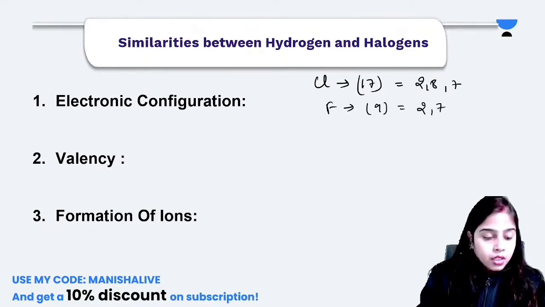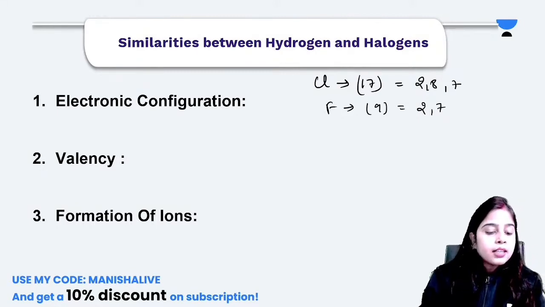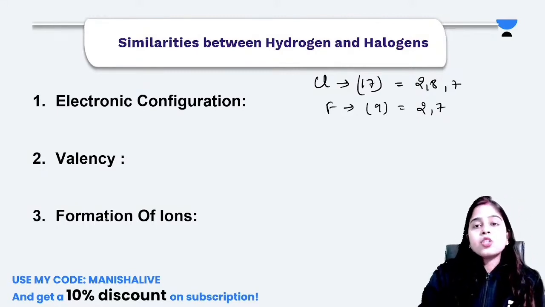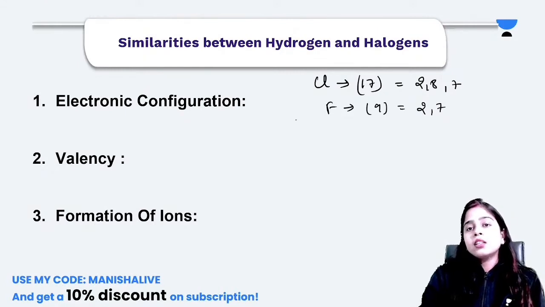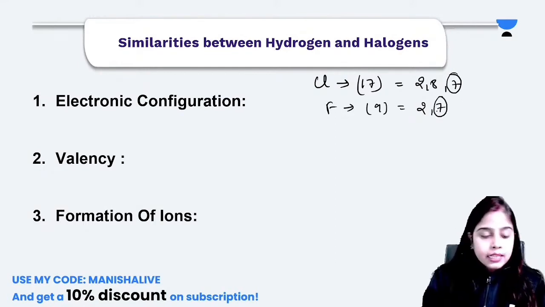Okay, Sarita is telling the valency. Very good. You can see here the outermost shell of chlorine contains 7 electrons. The outermost shell of fluorine also contains 7 electrons.